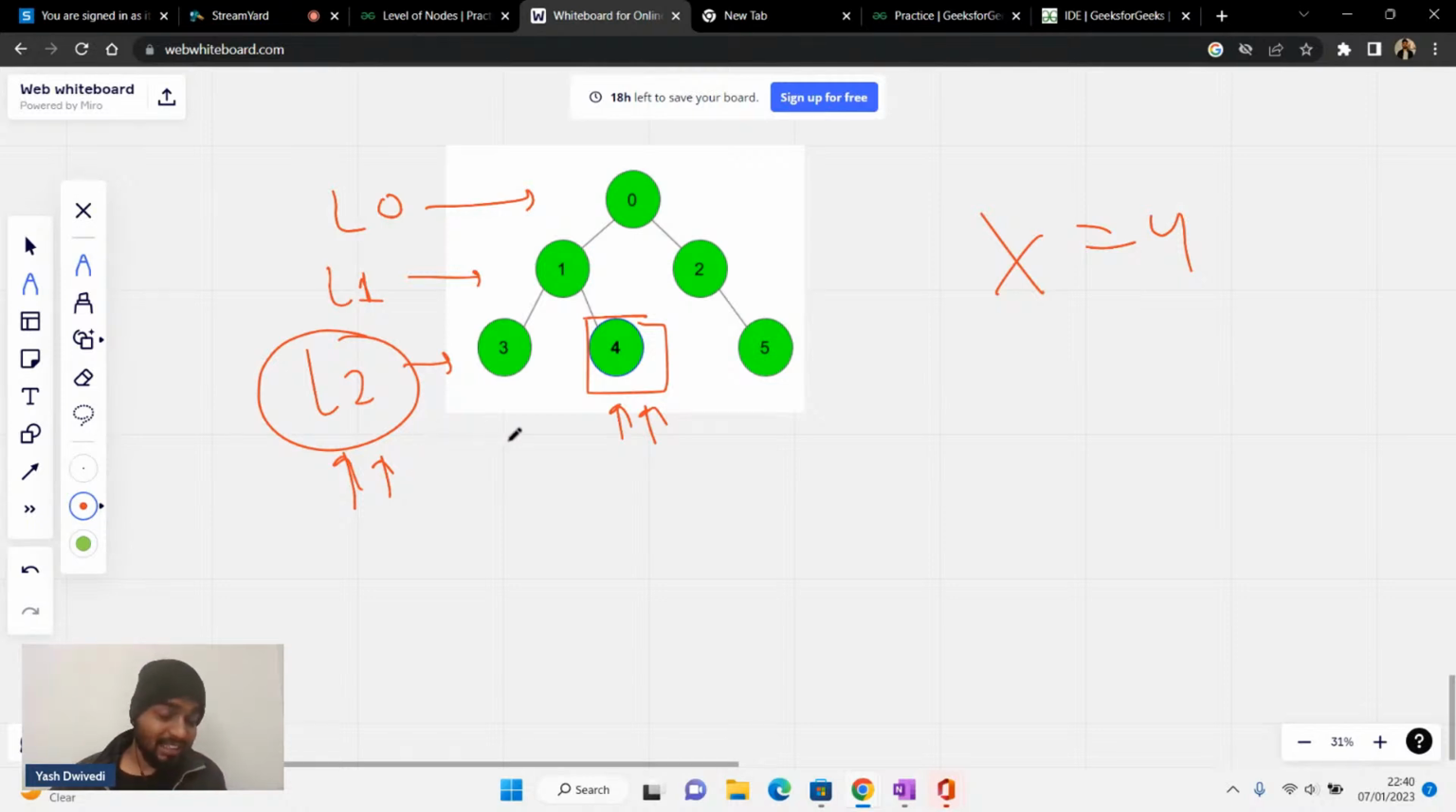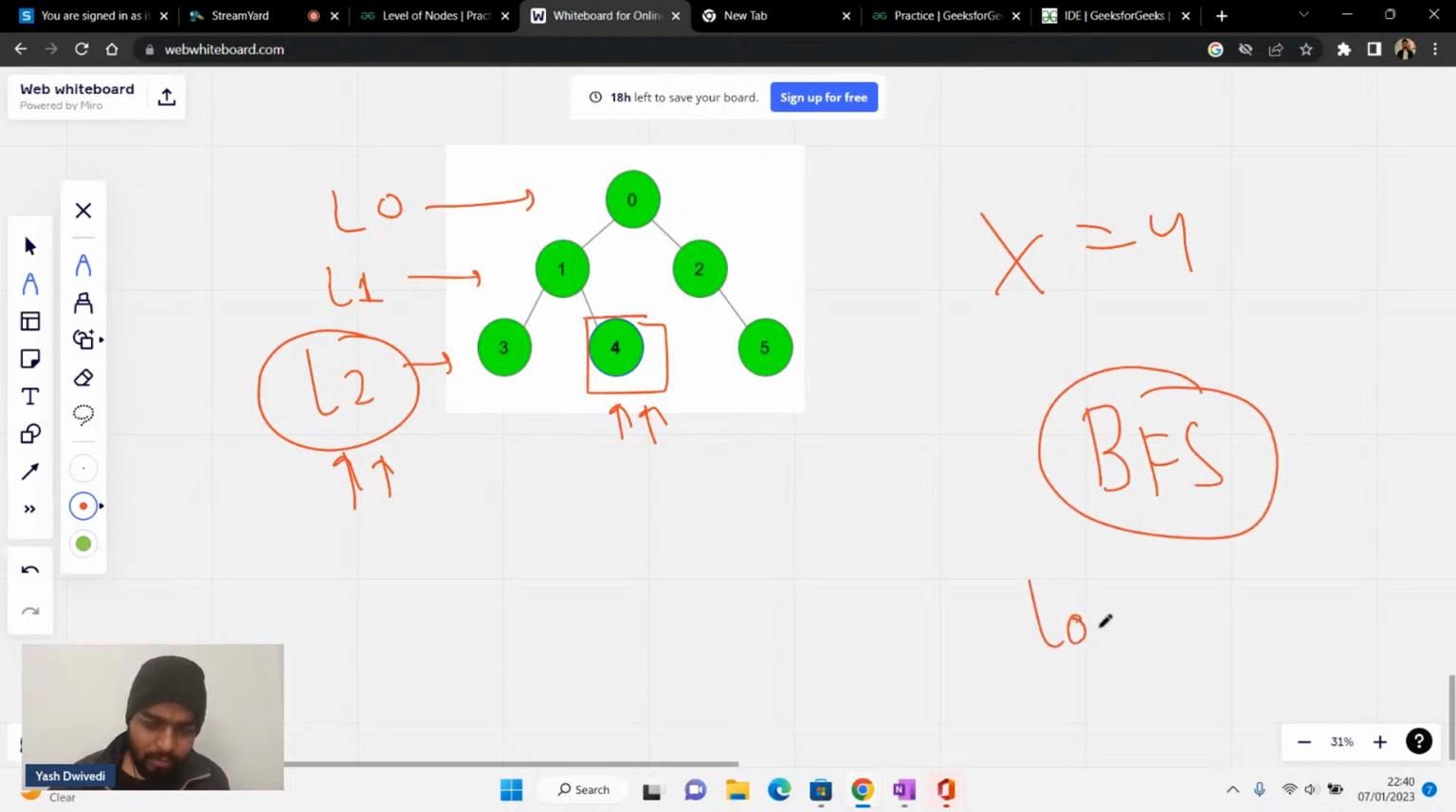So if this guy is present at level number 2, what can we do further from here? Can I say that this is nothing but BFS? Please write BFS in the chat, because for level, we have to do level order traversal, no? That is how we will get this thing. Please write level in the chat or LO in the chat. We should do level order traversal, right?